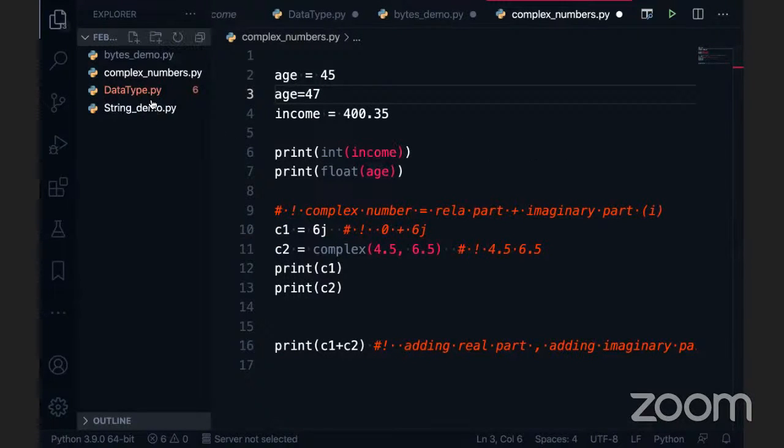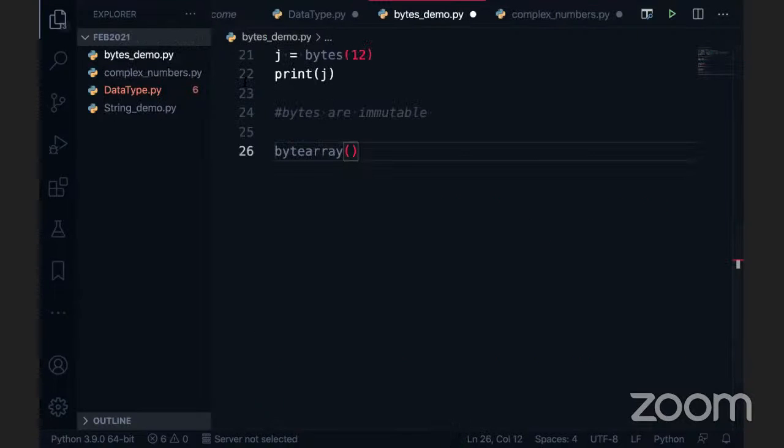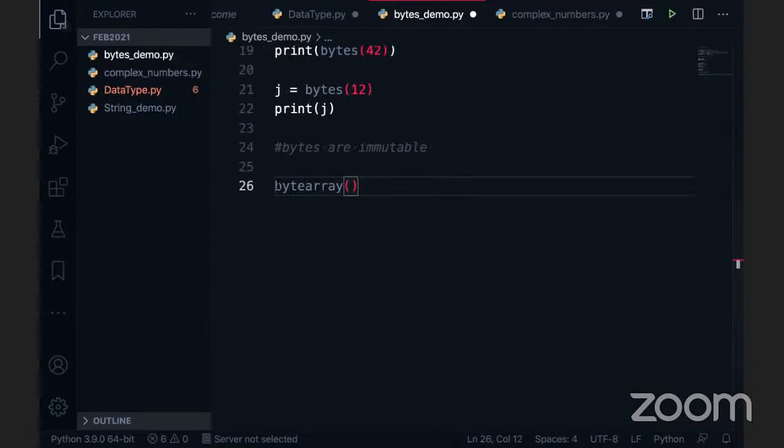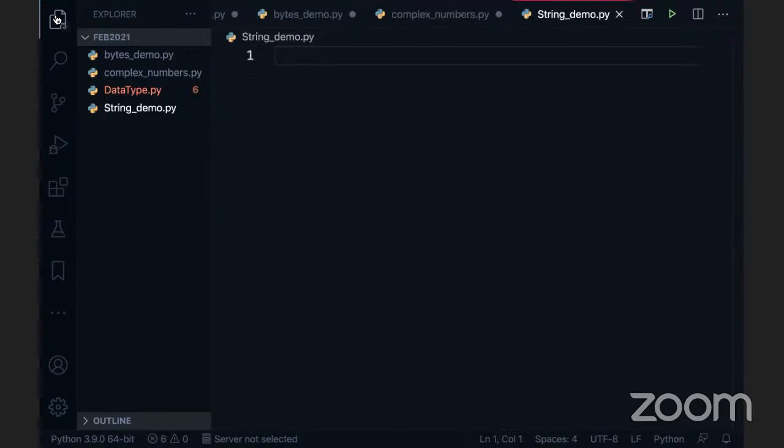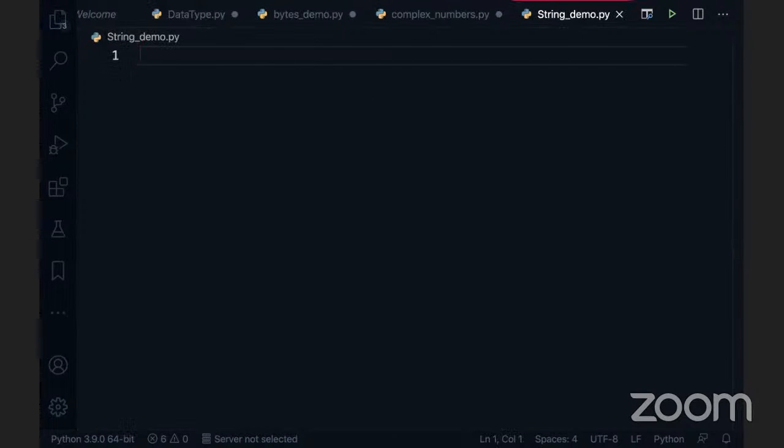Okay. So even here, we have seen that bytes itself is immutable, but bytearray is mutable, but we have not discussed it yet. I will come to that point. Let's focus on the string first. So how can a string be represented in Python? All right. String is a very interesting thing.